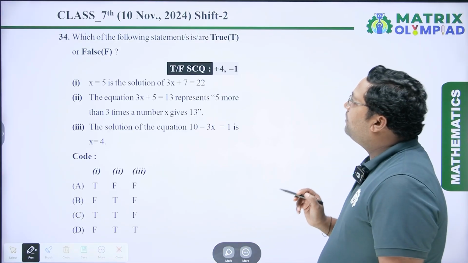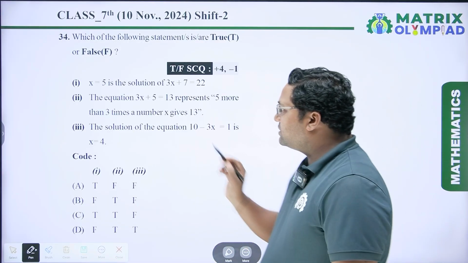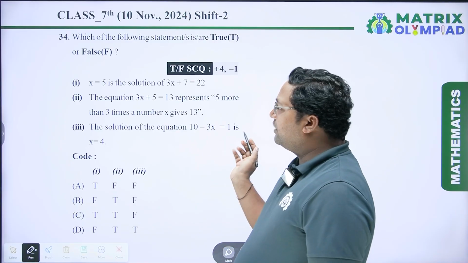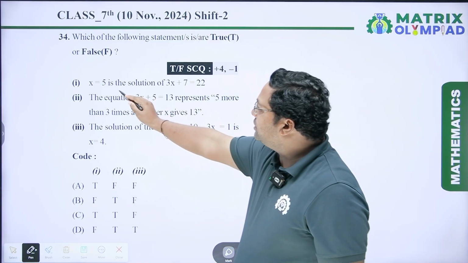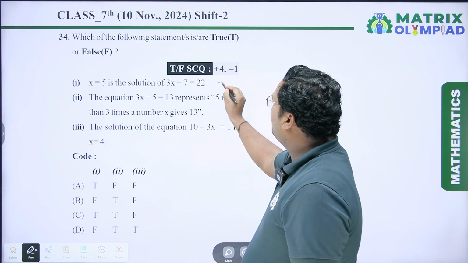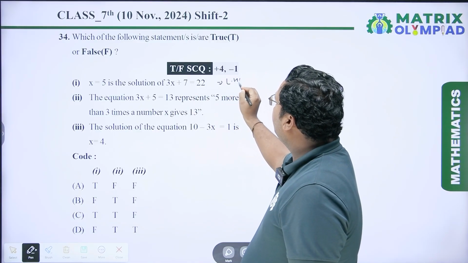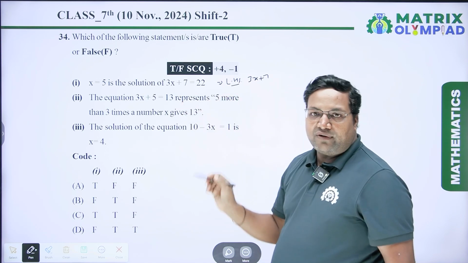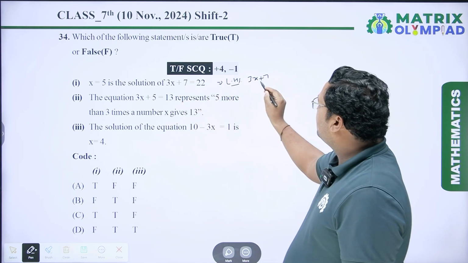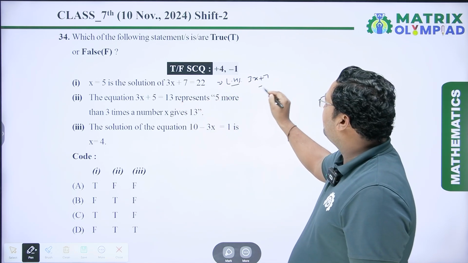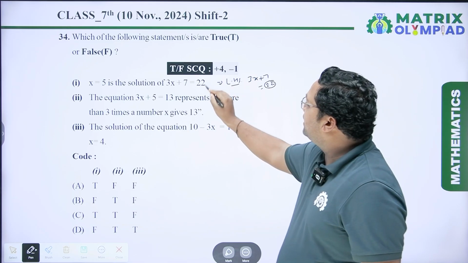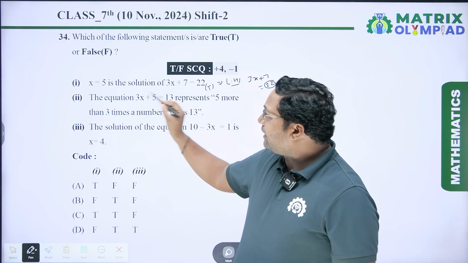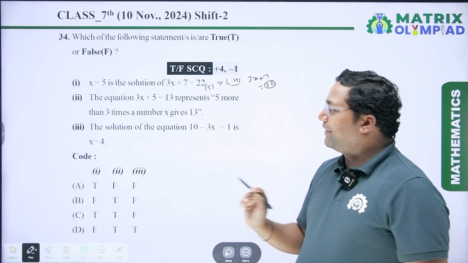Which of the following statements are true or false? The first statement is x equal to 5 is the solution of 3x plus 7 equal to 22. So let's put this value in this equation. We have to solve the left hand side. Here the left hand side is 3x plus 7, and I have to put the value of x equal to 5. So it is 3 into 5 is 15, 15 plus 7 is 22. So this statement is a true statement because this value satisfies the given equation.